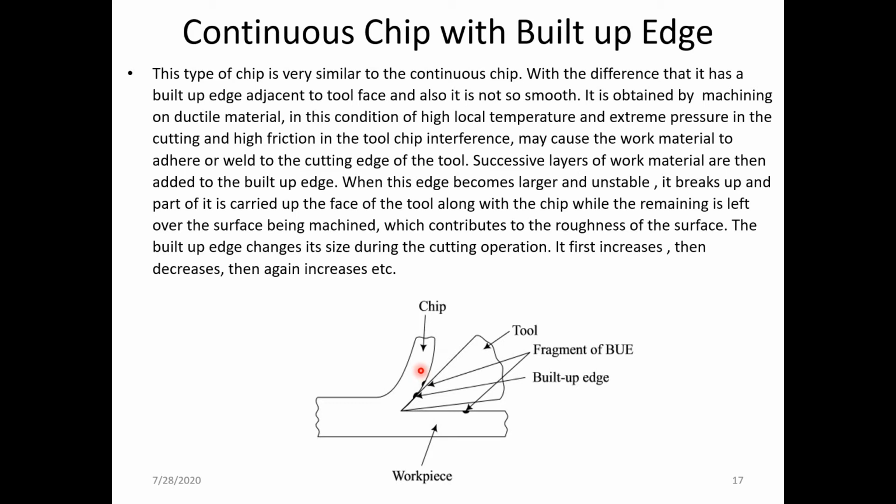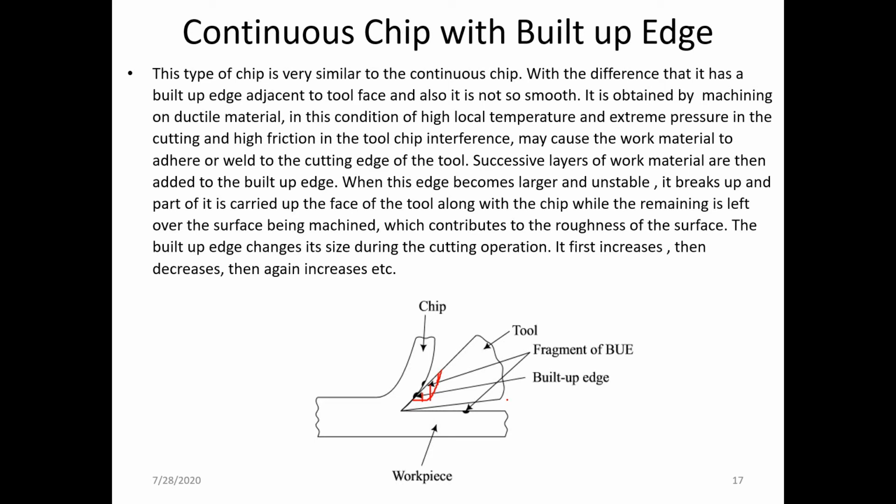Crater wear will not start from the tip, but at a certain distance from the tip, like this. So this one is nothing but the crater wear which can be observed on the rake surface of the cutting tool.